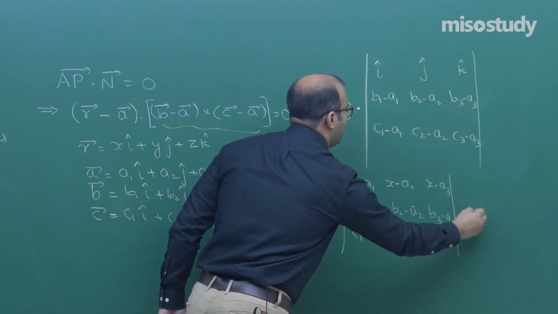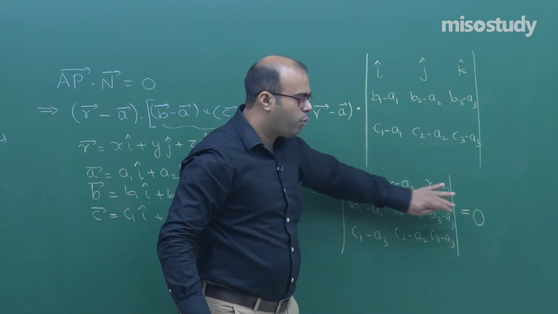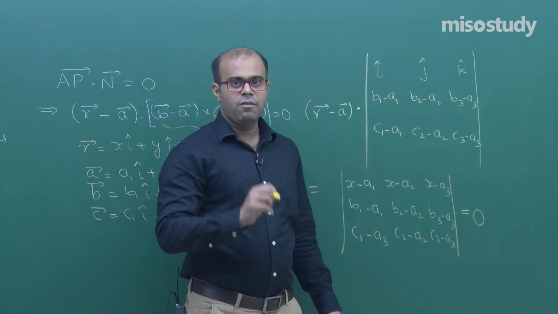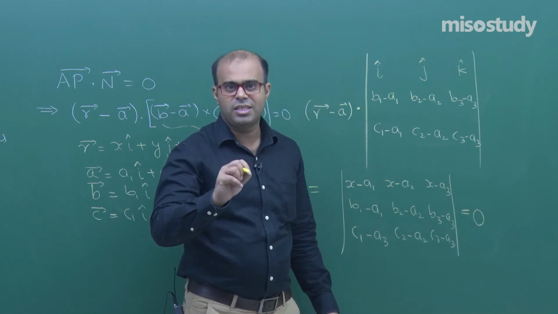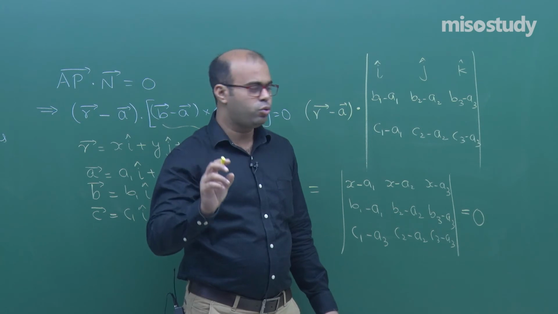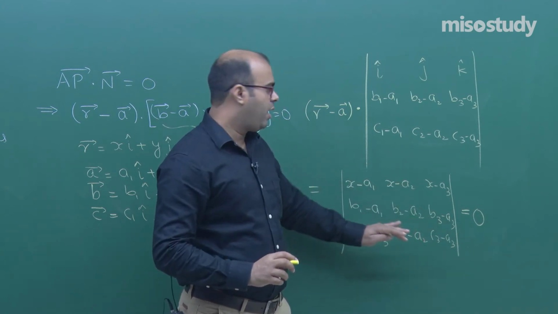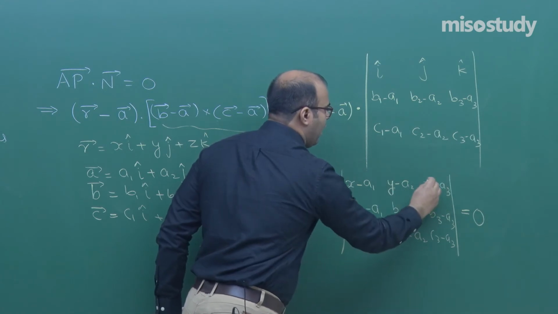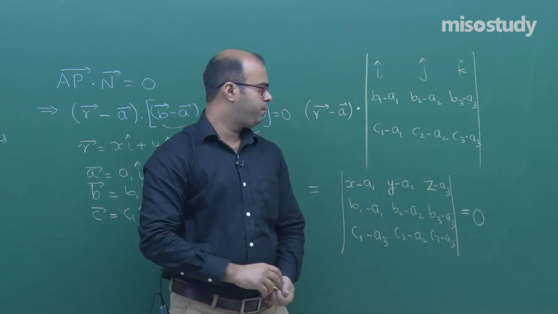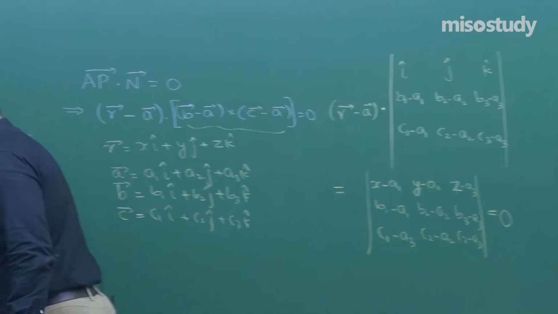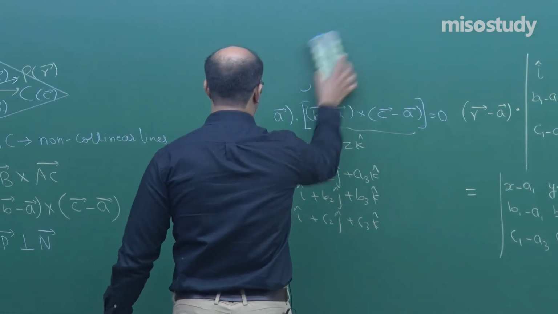This should be equal to 0. So this is the equation in Cartesian form, where the points a, b, c with their coordinates a1, a2, a3, b1, b2, b3, c1, c2, c3 are given, and we have to find the equation of the plane. This is y and this is z. So let us see a question based on this and find the equation of the plane.